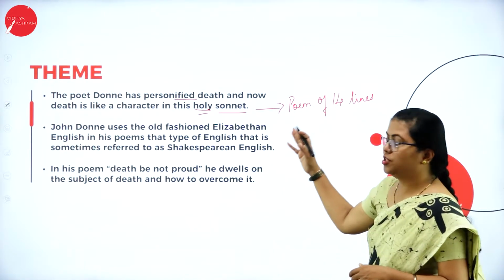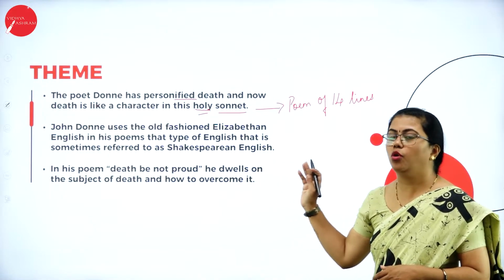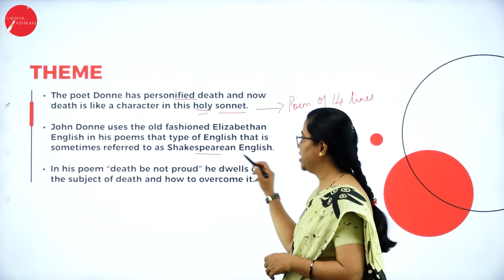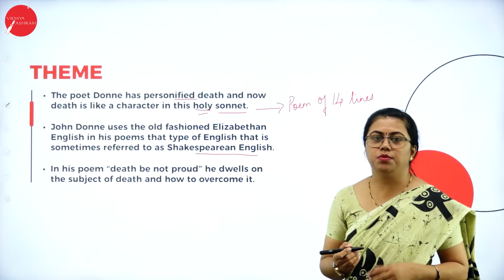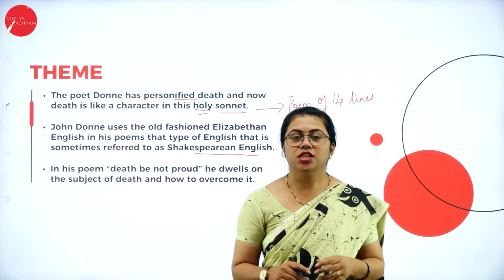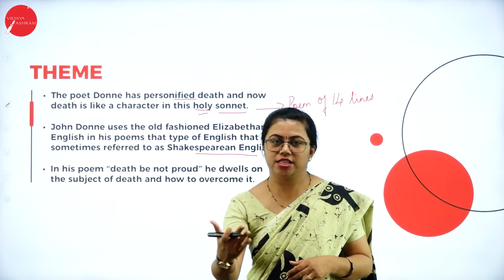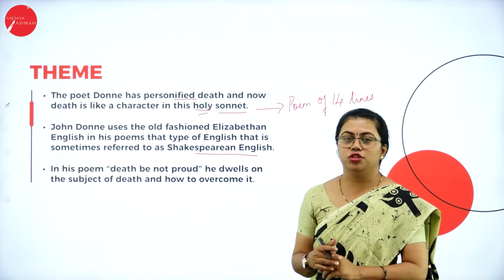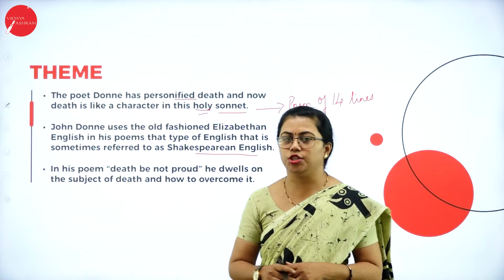Okay, so here also he uses the same old English in his poems, that type of English that is sometimes referred to as Shakespearean English. Shakespeare started it first, so that's the reason it is called Shakespearean English only. That term is only fixed over there. So John Donne also uses the same type of English here.